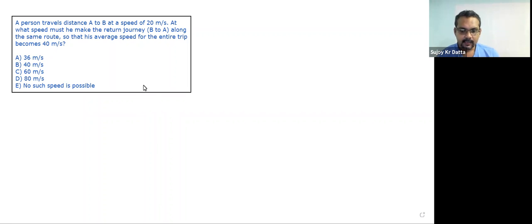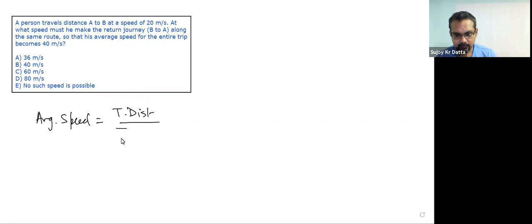Now to answer this question, first let's understand what we mean by average speed. We know the formula of average speed is total distance divided by total time. What does this mean basically?